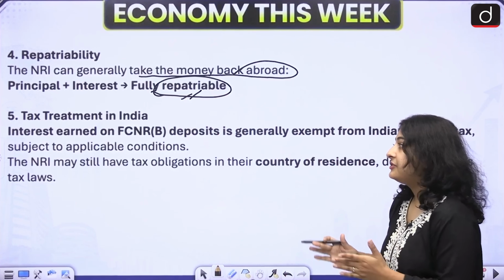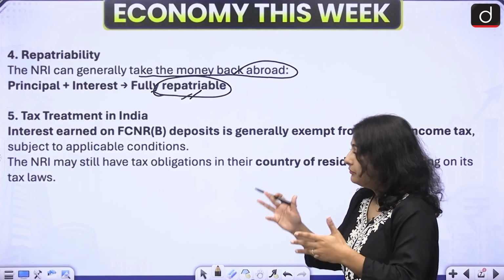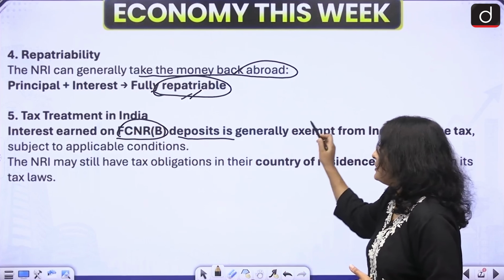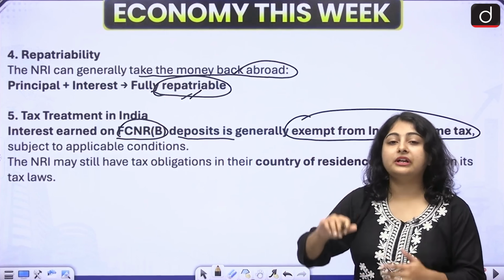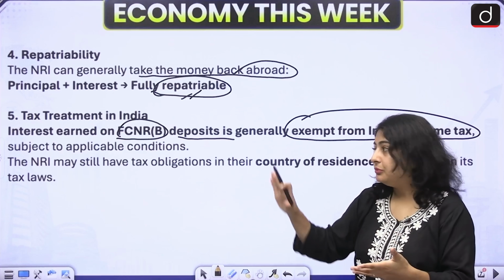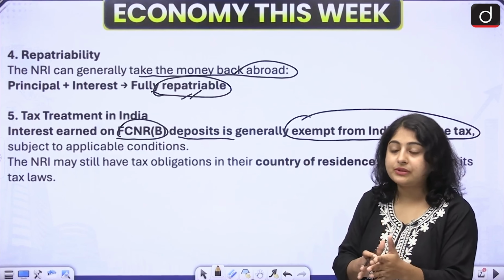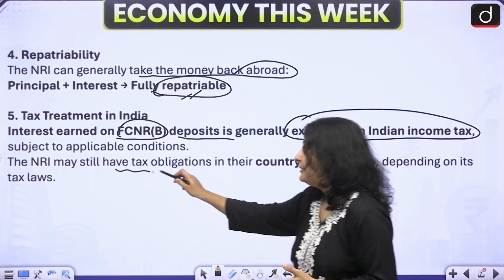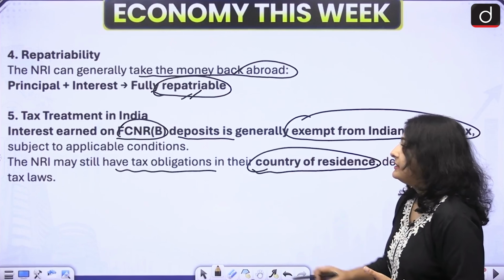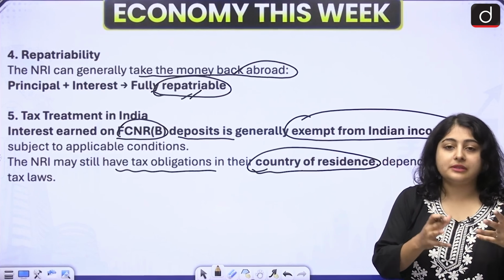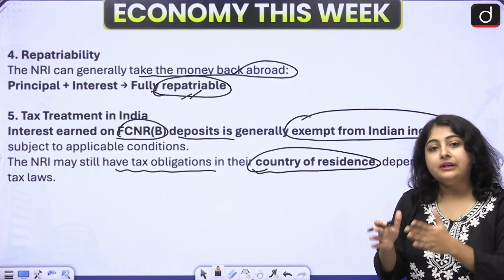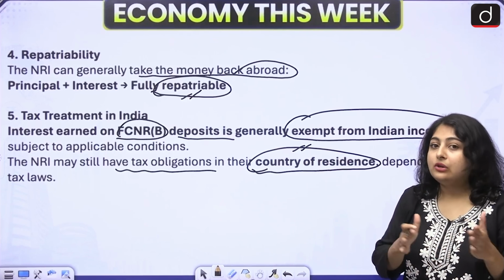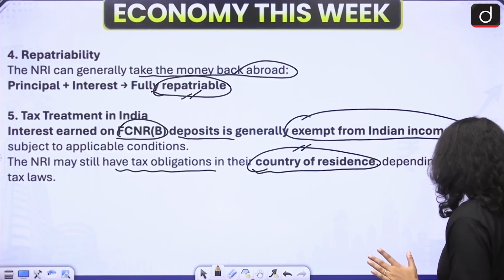The next feature is tax treatment. Now, the good part for the NRIs, persons of Indian origin and OCIs is that interest earned on FCNRB deposits is generally exempted from Indian income tax. Whatever interest you have earned through those deposits will not be taxed by the Indian government. Okay, but NRIs may still have tax obligations in their country of residence. Let's say that you have kept some deposits in an Indian bank and you are from the US. So in India, you do not have to pay any tax, but if in the country of your residence, the US, there is any law, then there you have to pay the tax. Okay.